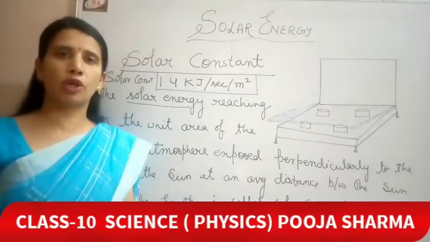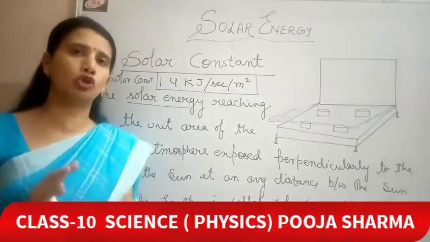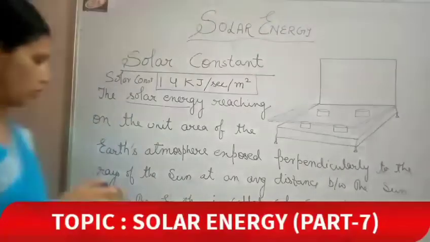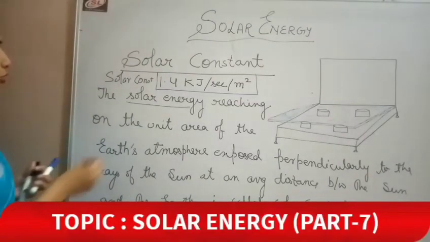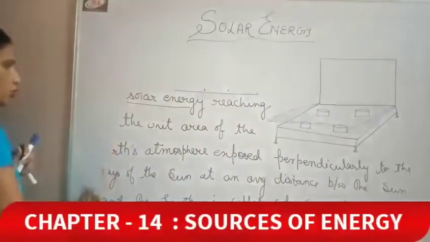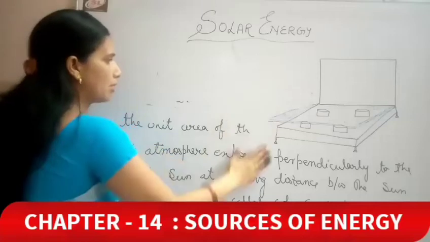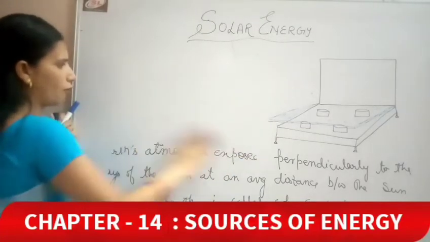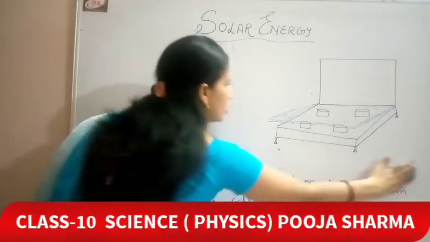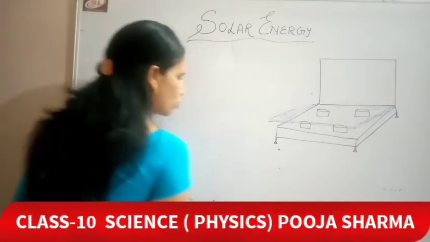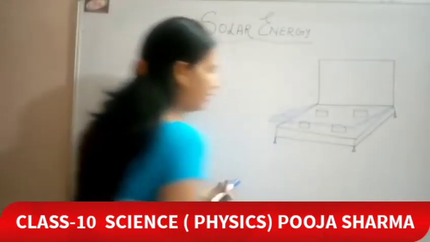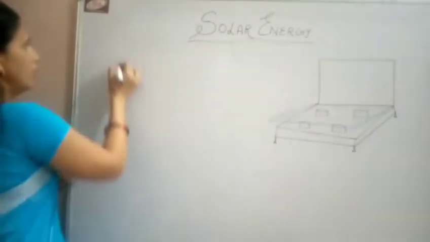So what is the value of solar constant? It is 1.4 kilojoule per second per meter square. So this was about the solar constant. Now the next topic is, we are utilizing solar energy, so there must be some benefits and limitations of using it. So first of all, we will discuss the benefits or the advantages of solar energy.